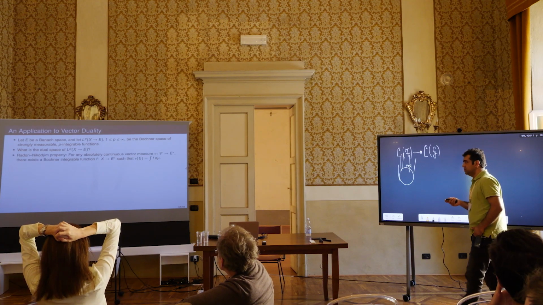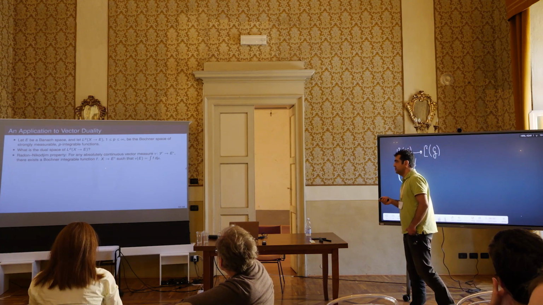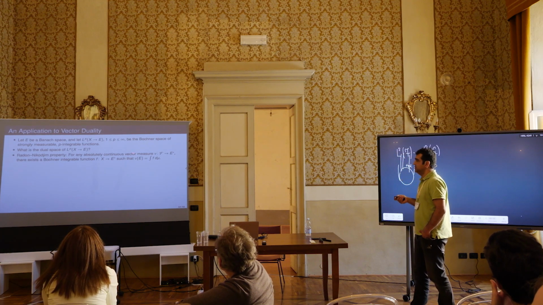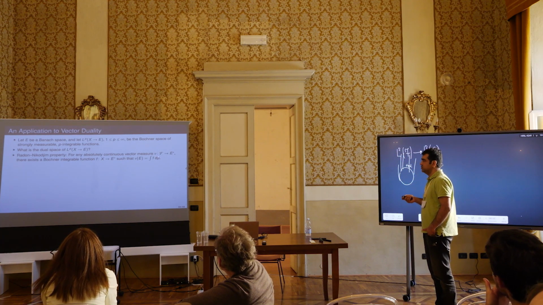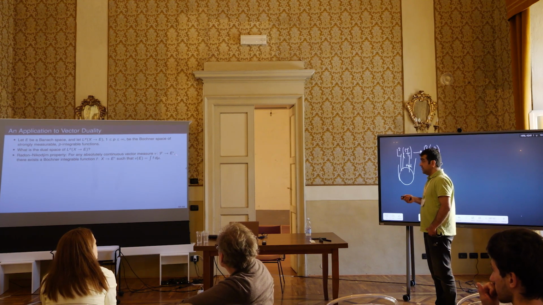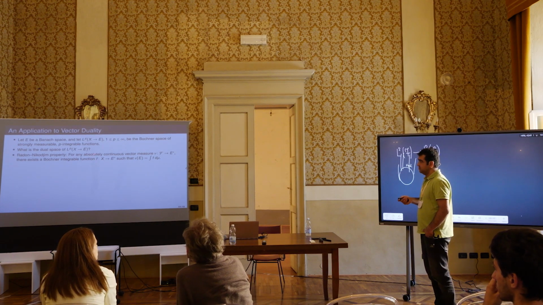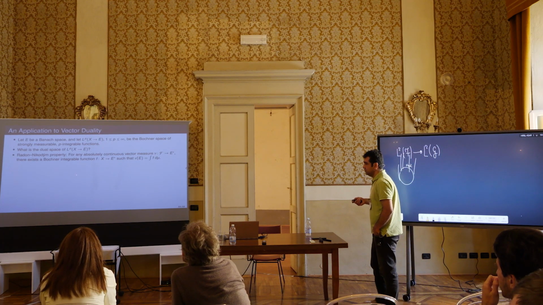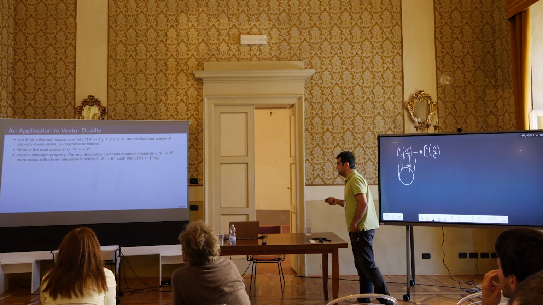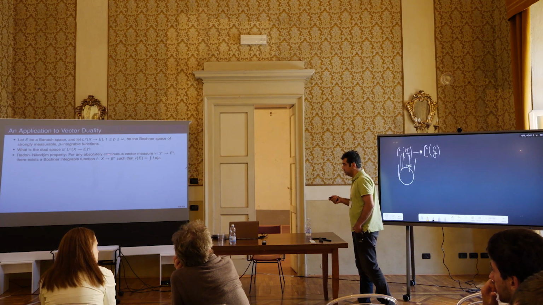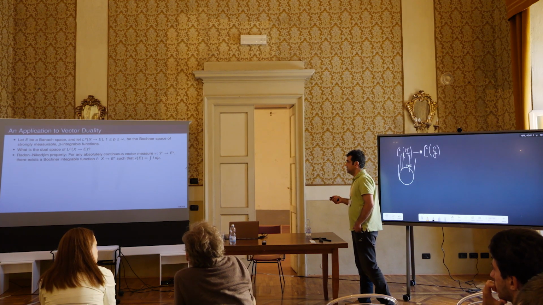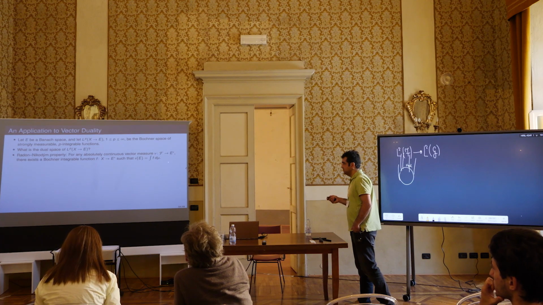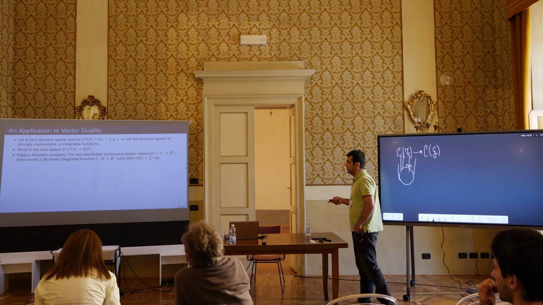And then there is a condition known as the Radon-Nikodym property. The Radon-Nikodym property is a property of vector measures. One can consider measures with values in the dual of this Banach space E, and one says that this vector measure has the Radon-Nikodym property if there exists a Bochner integrable vector valued function such that this measure can be written in the sense of this Bochner integral.